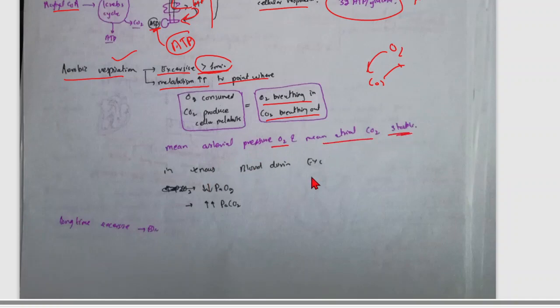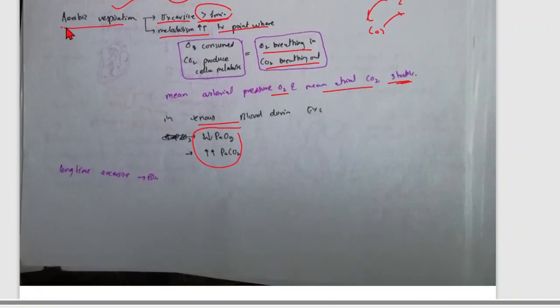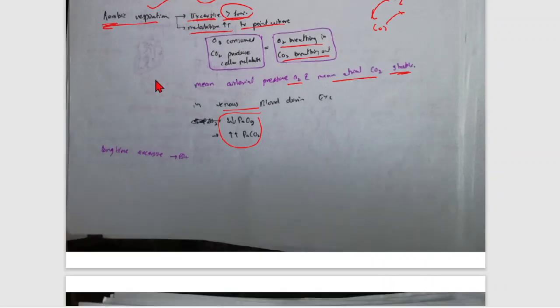In venous blood during exercise, what will happen? Partial pressure of oxygen greatly decreases and partial pressure of carbon dioxide greatly increases. This is about aerobic respiration. If you exercise more than 1 minute, all these modifications will happen during exercise.